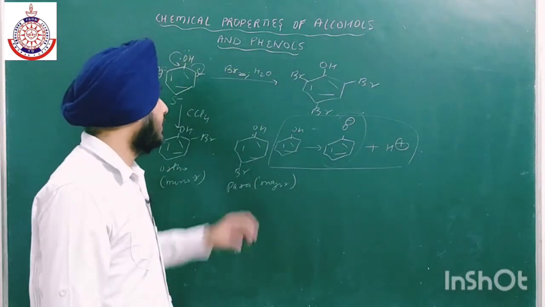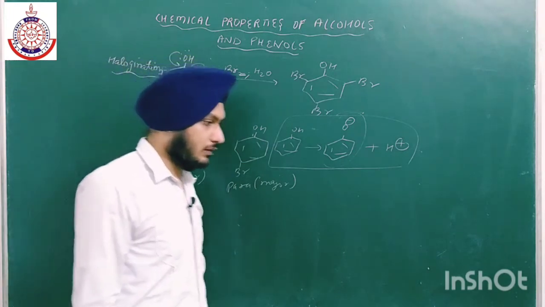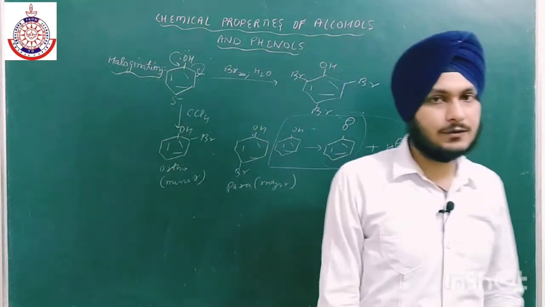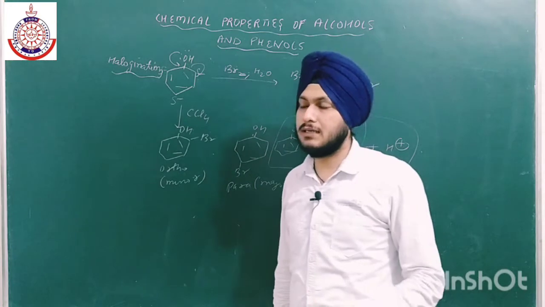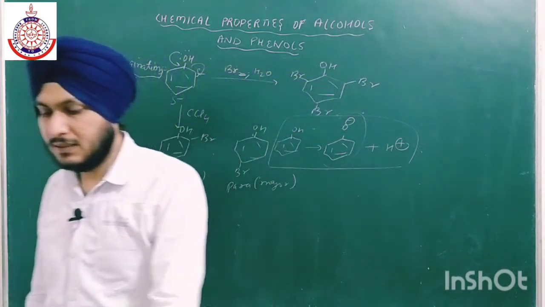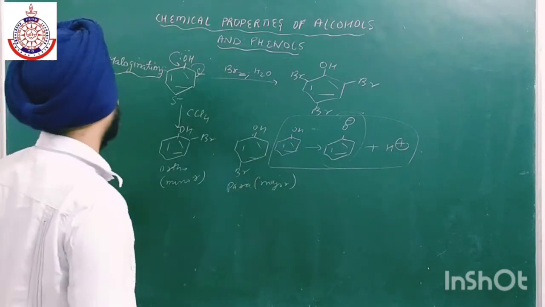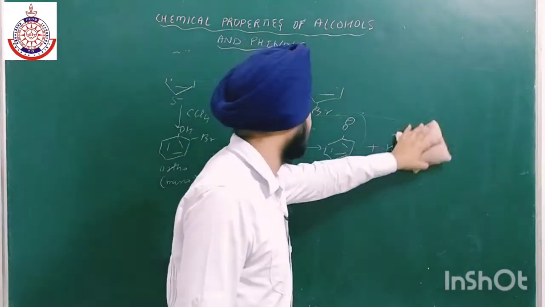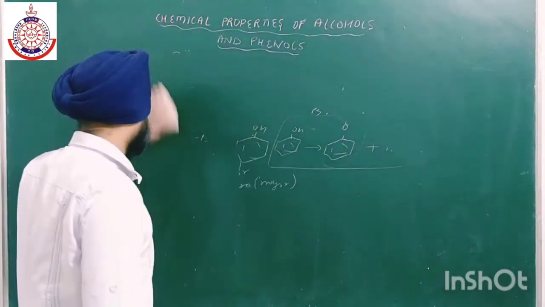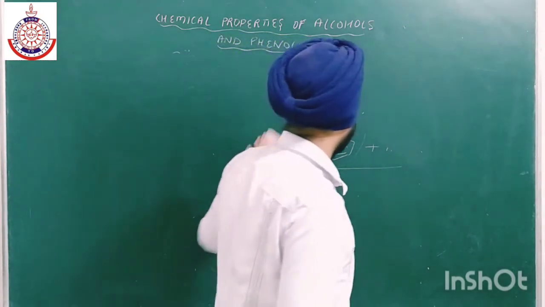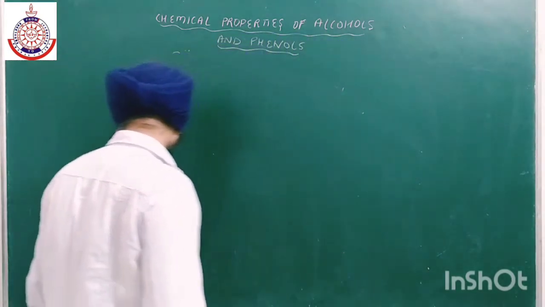So that is why in case of non-polar solvent, ionization will not take place, phenoxide ion नहीं बनता. Okay, and in case of polar solvent, phenoxide ion बनता है, जिसकी वजह से ortho and para पे तीनों positions पे क्या है, bromine will attach. Okay, so next is nitration or sulfonation. So we will discuss all the 4.